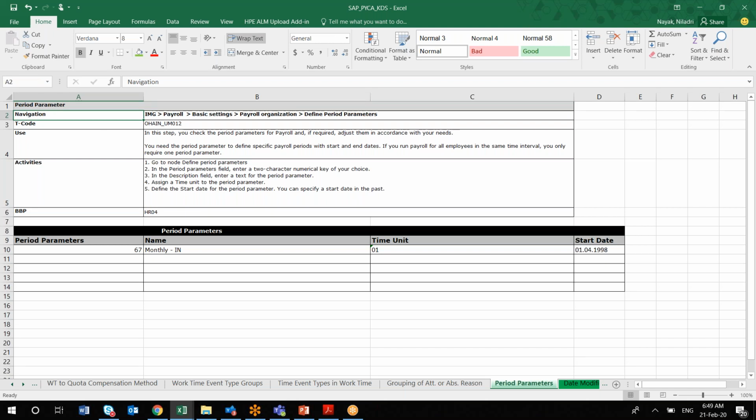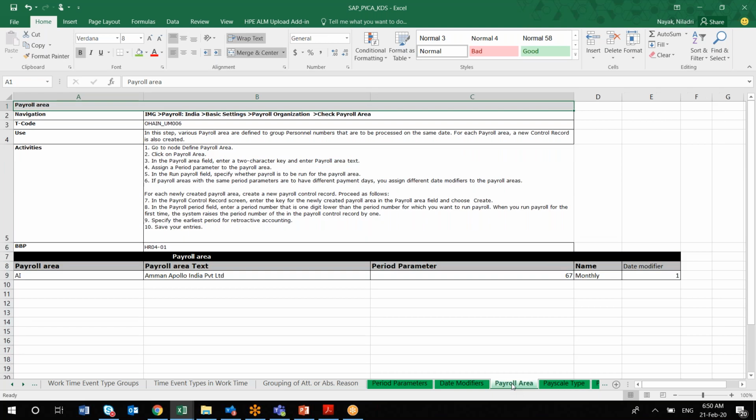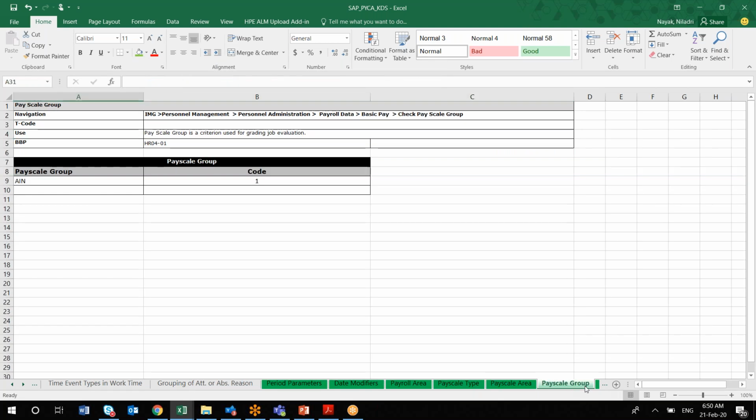Like period parameter, what configuration you will be doing and what is the path, and here you will be capturing that information. What will be my time unit, what is my start date and end date. Similarly, you will be filling all the sheets which are in green color in the tab, which are relevant for your payroll, like date modifier, payroll area, how many pay scale types, pay scale, and what are the groupings of these. You will find all these things.